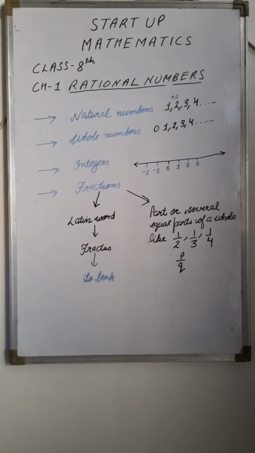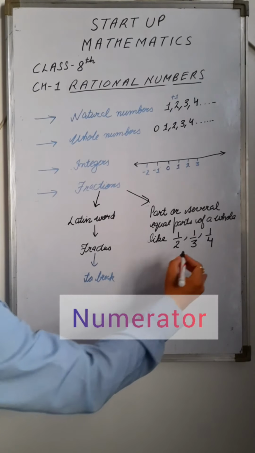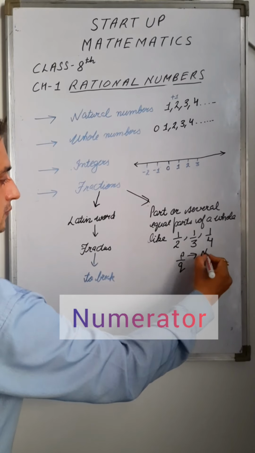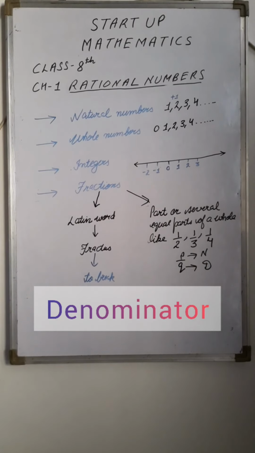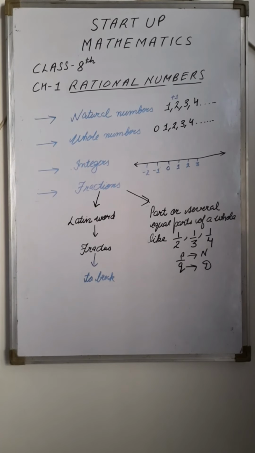Okay? The top number is the numerator and the bottom number is the denominator, right? You are very well familiar with these numbers, but our focus right now is on rational numbers, right?